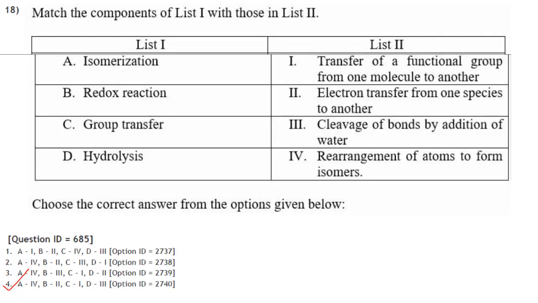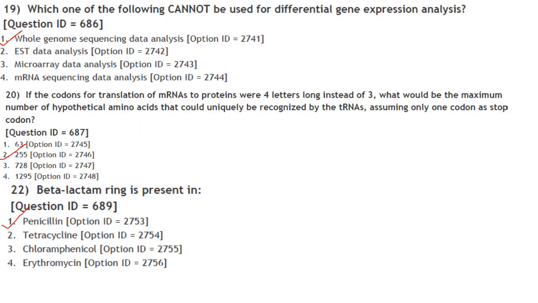Then match the following. Isomerization. Isomerization is rearrangement of atoms to form isomers. Redox reaction. Redox reaction is electron transfer from one species to another. Group transfer. Transfer of a functional group from one molecule to another. Hydrolysis. Cleavage of bonds by addition of water. So the answer here is option D.